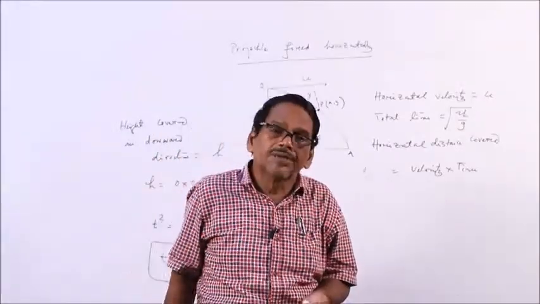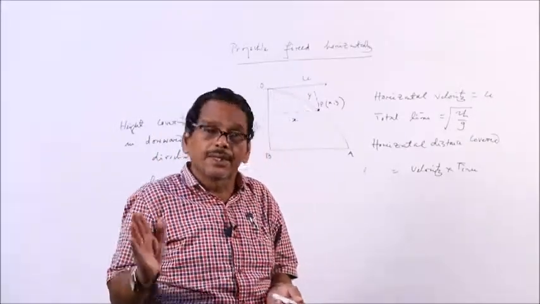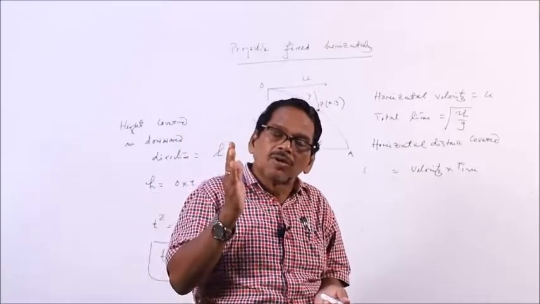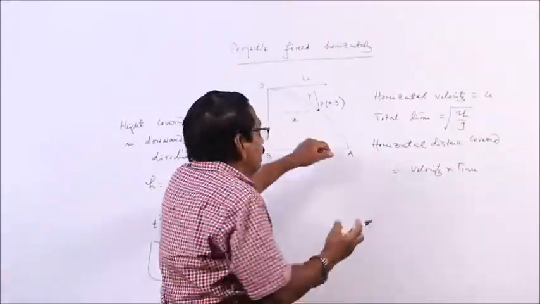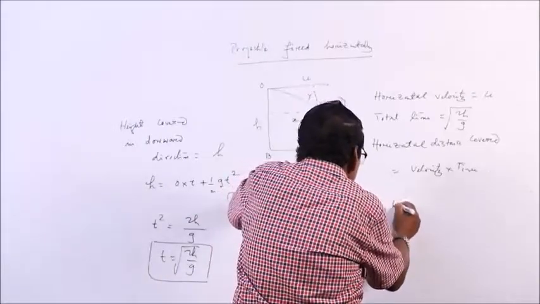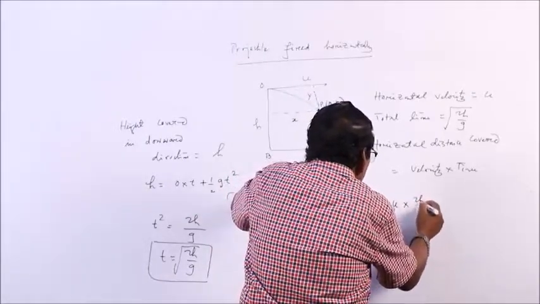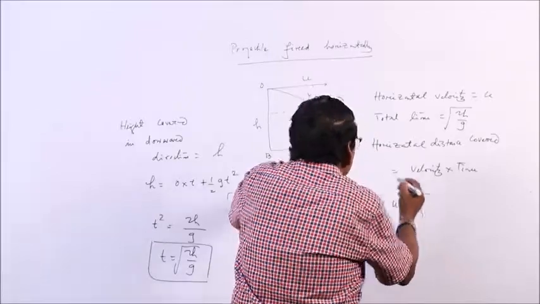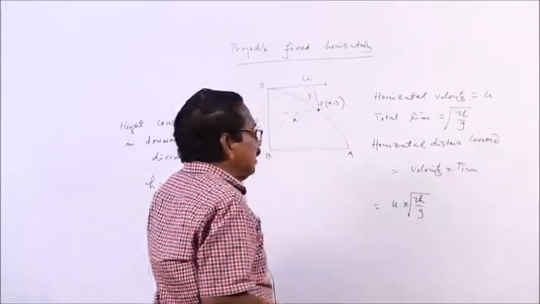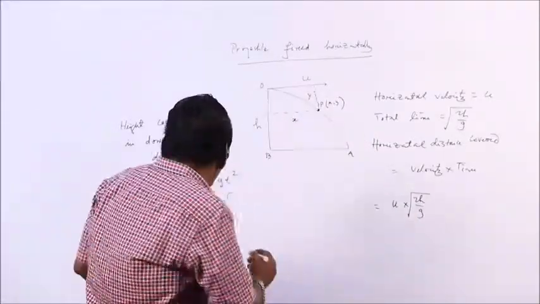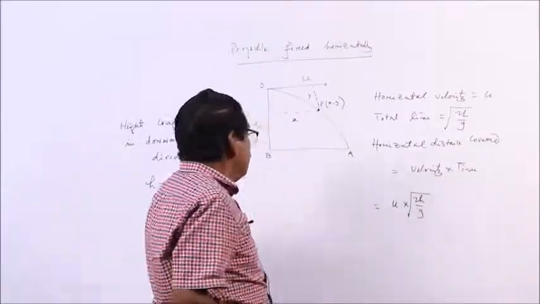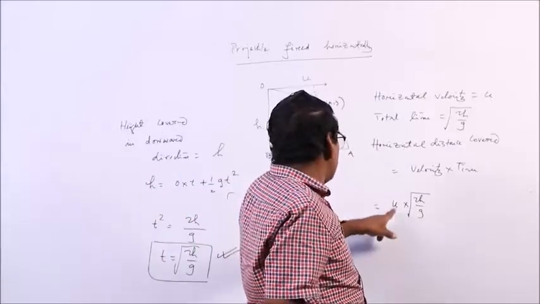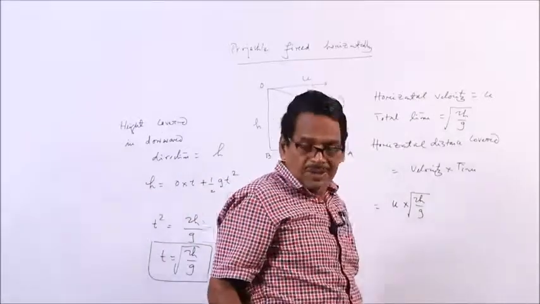When there is acceleration, the formula is S equal to ut plus half a t square. So in this case velocity is constant. Horizontal distance is u into root over 2h by g. The time taken to reach the ground is root over 2h by g, and the horizontal distance covered is u into root over 2h by g.